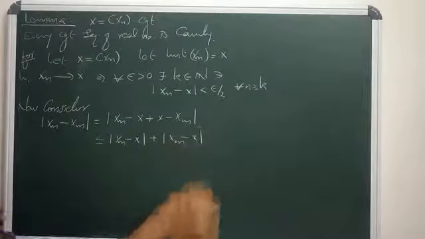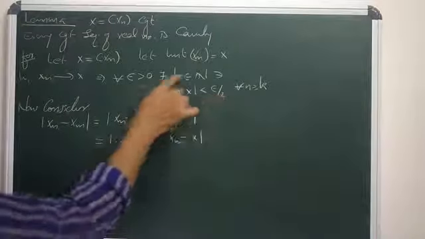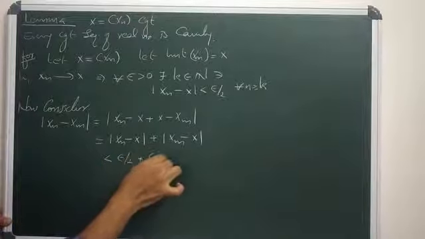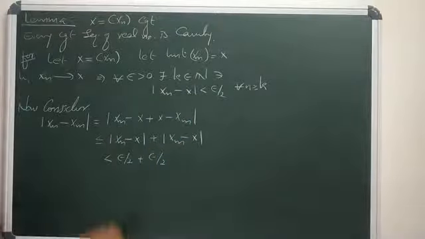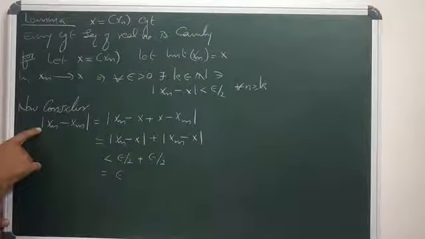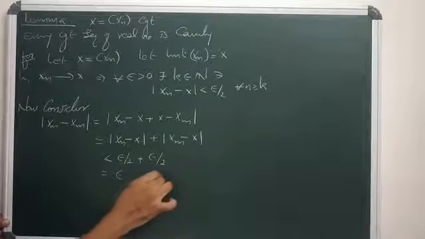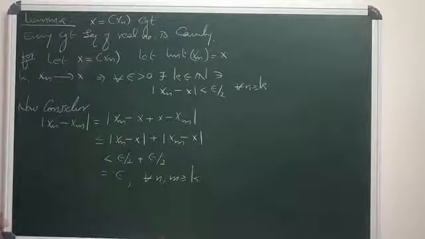Mod x minus xm is nothing but mod xm minus x. So according to this argument, it is strictly less than epsilon by 2 plus epsilon by 2, replacing n by m, which equals epsilon. That is, modulus of xn minus xm is strictly less than epsilon for all n, m greater than or equal to k, where k is a natural number.